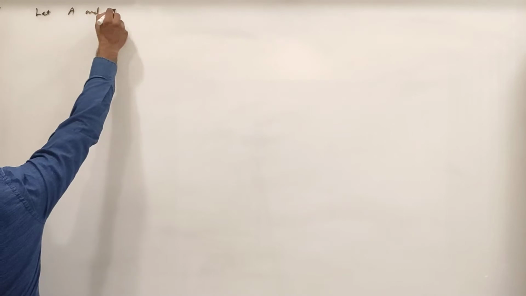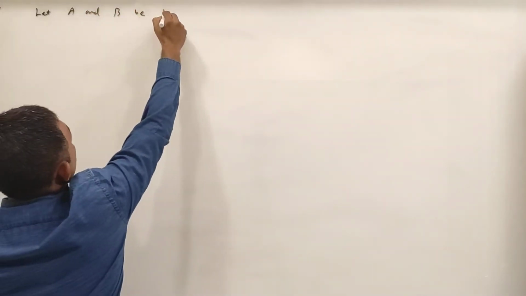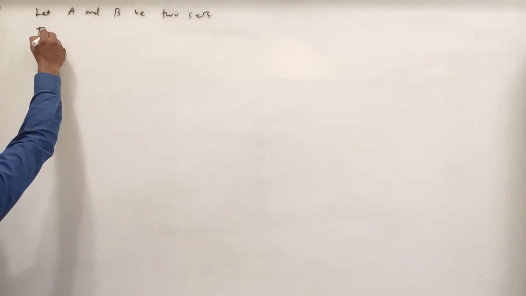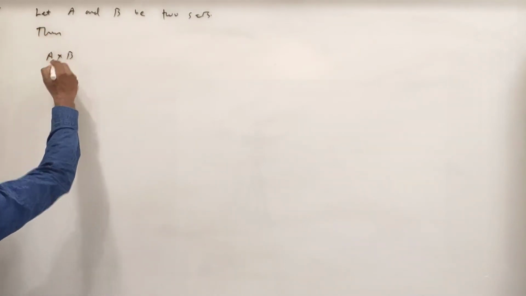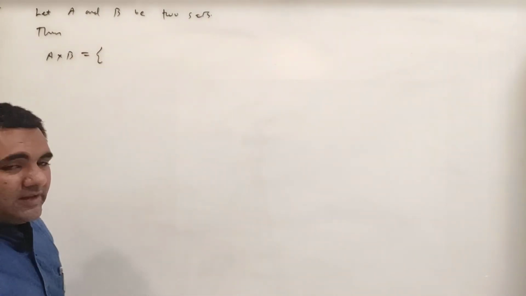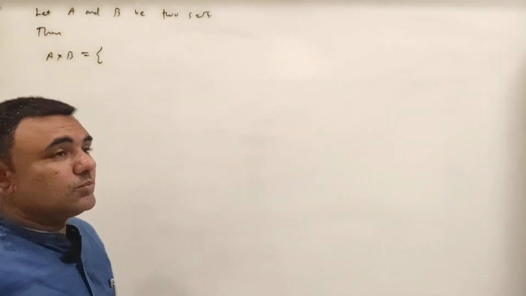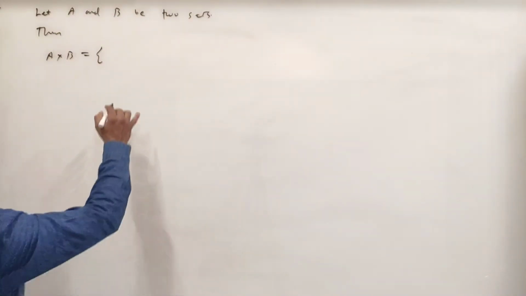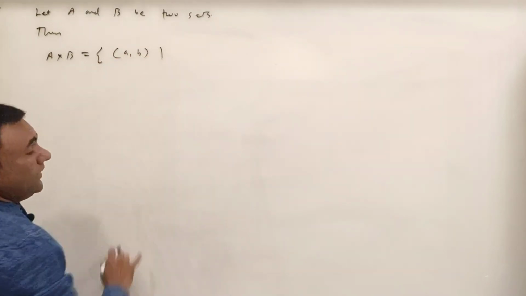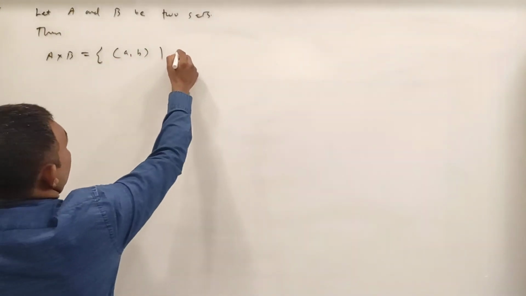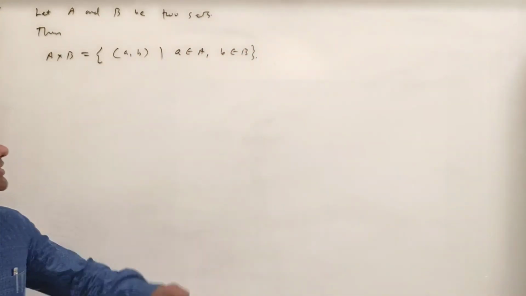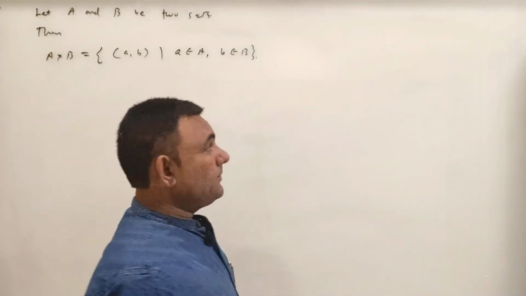Let A and B be 2 sets. Then A cross B. I can assume that you know A cross B. A cross B is what? The Cartesian product of two sets A and B. And it is defined as, A cross B is what? It is a collection of ordered pairs like (a, b) where a belongs to A and b belongs to B. So this is just the definition of the Cartesian product.